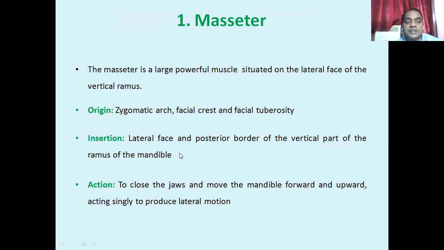Its insertion is on the lateral face of the posterior border of the vertical part of the ramus, the posterior border of the vertical ramus of the mandible. Its action is to close the jaw and move the mandible forward and upward, acting singly to produce the lateral motion for the purpose of mastication.